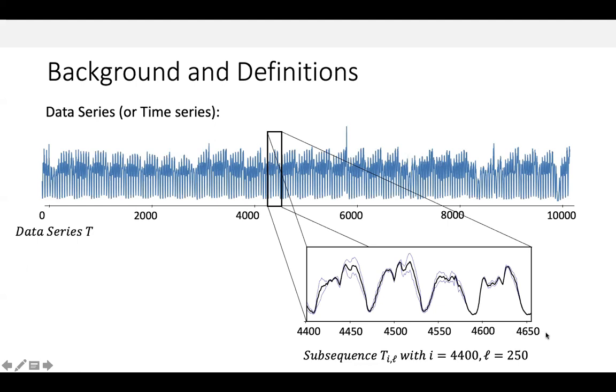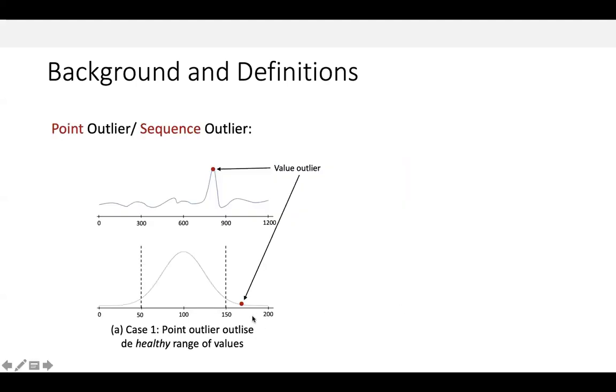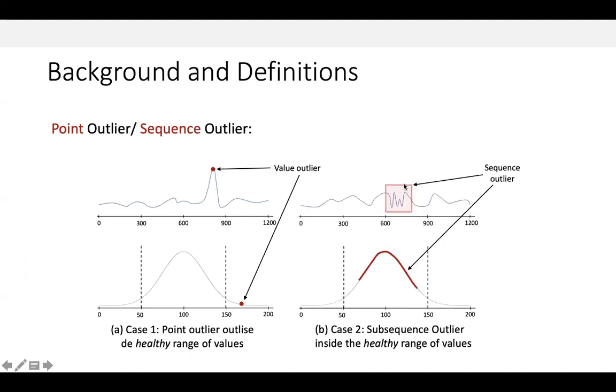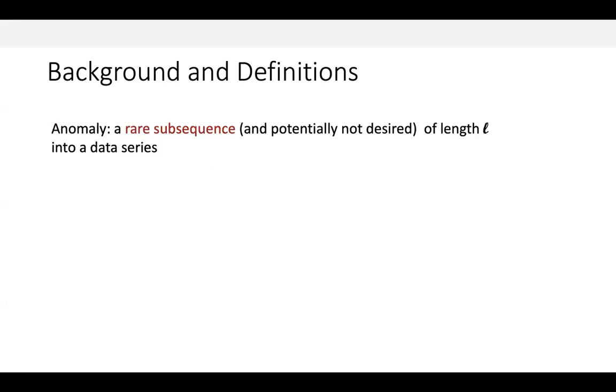In this work, we are interested in identifying anomalous subsequences. Note that an anomalous subsequence is not a single value, but rather a sequence of values that can be abnormal, or unusual. This distinction is crucial for the following reason. Even if all individual values in a subsequence look normal when examined independently from one another, the sequence of these same values may be anomalous. This means that the trend, or shape of the subsequence may not be normal. We thus define a subsequence anomaly as a rare subsequence of a given length L.